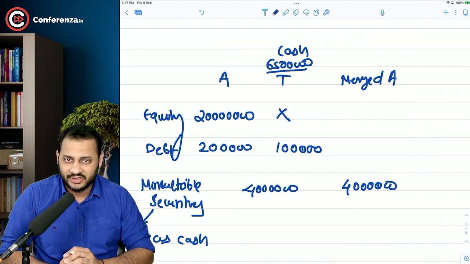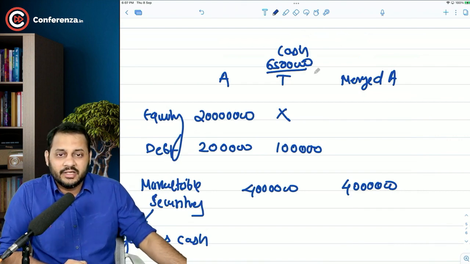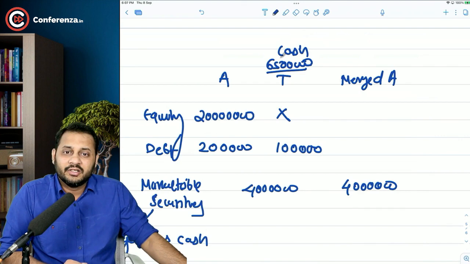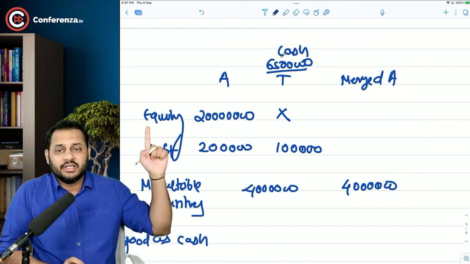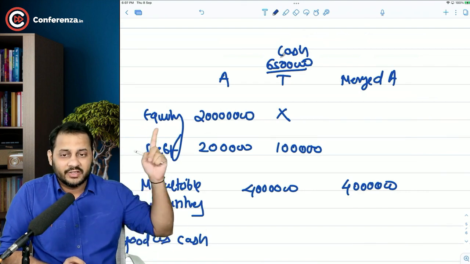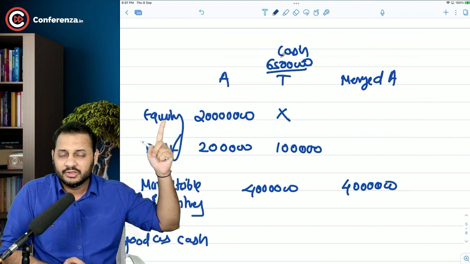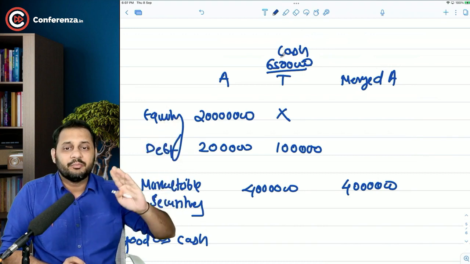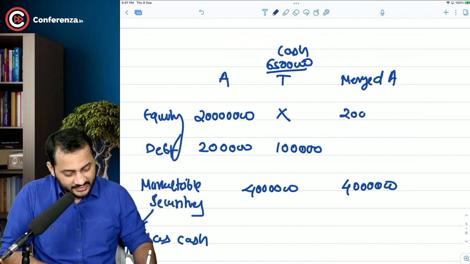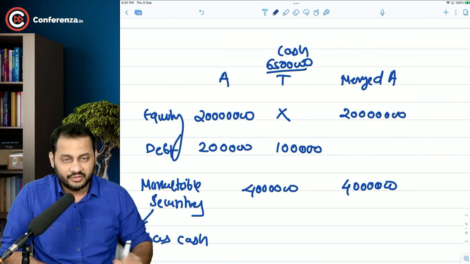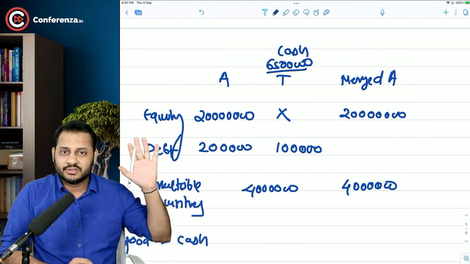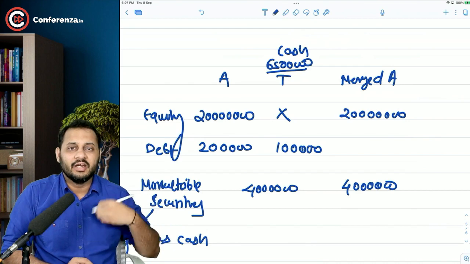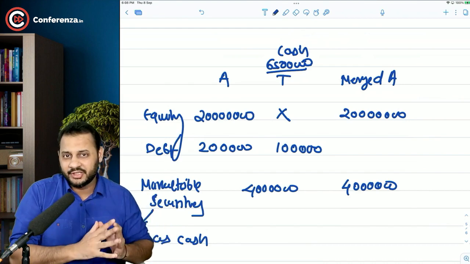First of all, try to understand that since we are paying the shareholders of T Limited a cash amount, we are not giving equity shares of our company to those shareholders. That means the equity shareholding will remain the same after merger. The same shareholders of A Limited before merger will remain the shareholders of the merged entity.